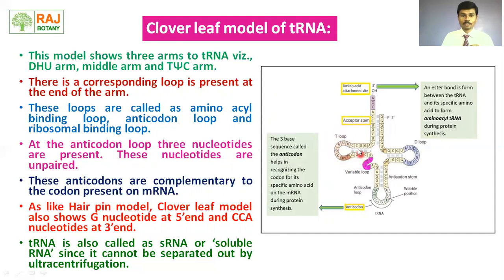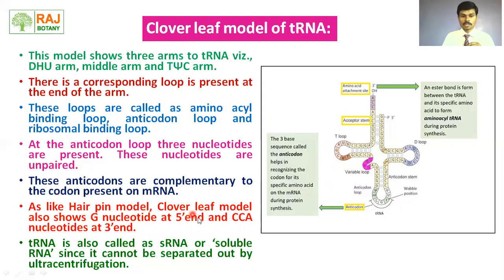We see the T loop here. These loops are the amino acid binding loop, the anticodon loop, and the ribosomal binding loop. At the anticodon loop, 3 nucleotides are present, here 1, 2, and 3, and these nucleotides are unpaired. They are still to be paired. When do they get paired? During protein synthesis. These anticodons are complementary to the codons present on the mRNA.